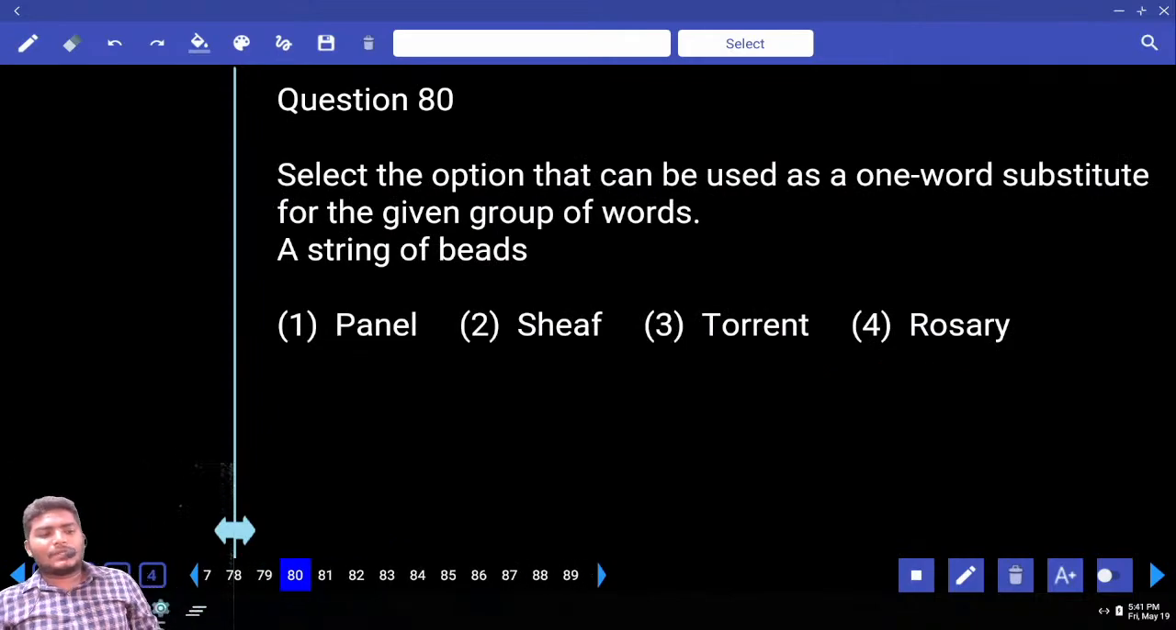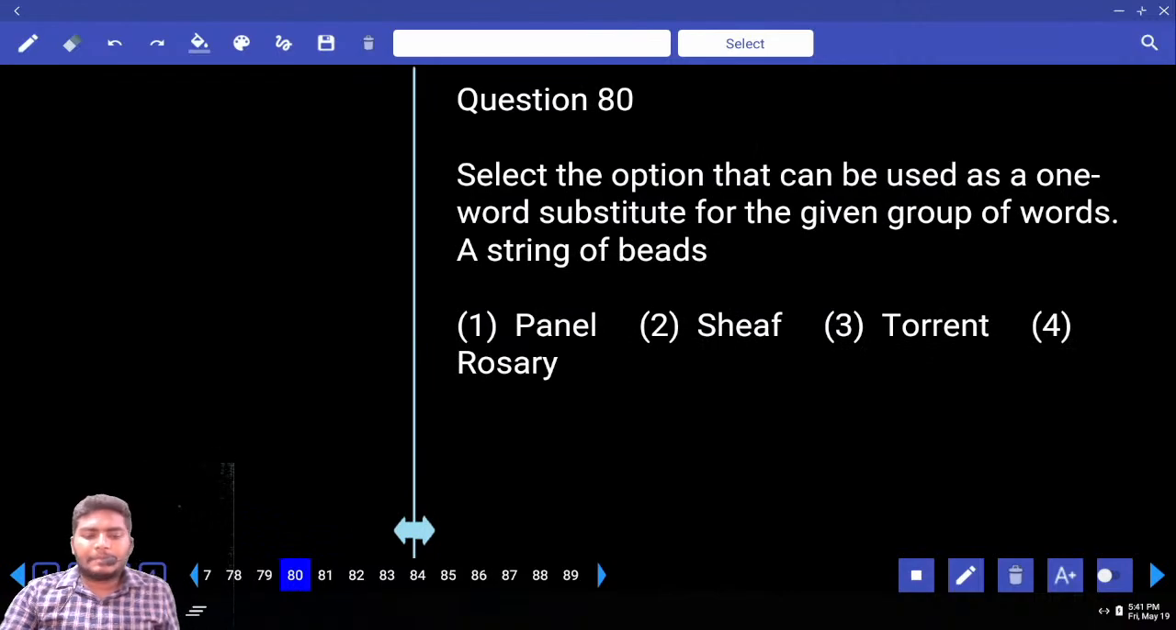One more substitute. Can you read that? A string of, is it beads or beds? The pronunciation of BEADS, is it beads or beds?